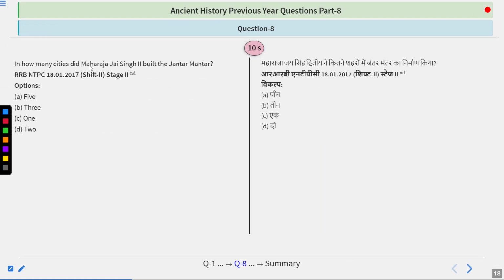In how many cities did Maharaja Jai Singh II build the Jantar Mantar? This is a very good question. The options are 5, 3, 1, or 2. So try to answer.